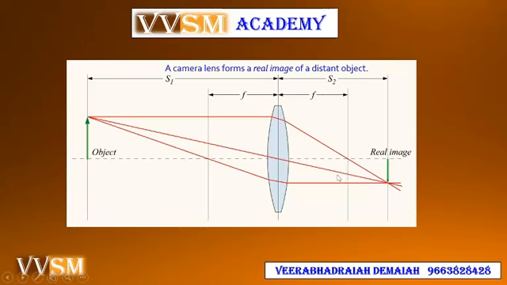So a camera lens forms a real image of a distant object. This is the distant object, and the real image is inverted. This is the principal focal length. This is focal length f1 and this is f2. This is 2f distance, s1 and s2.